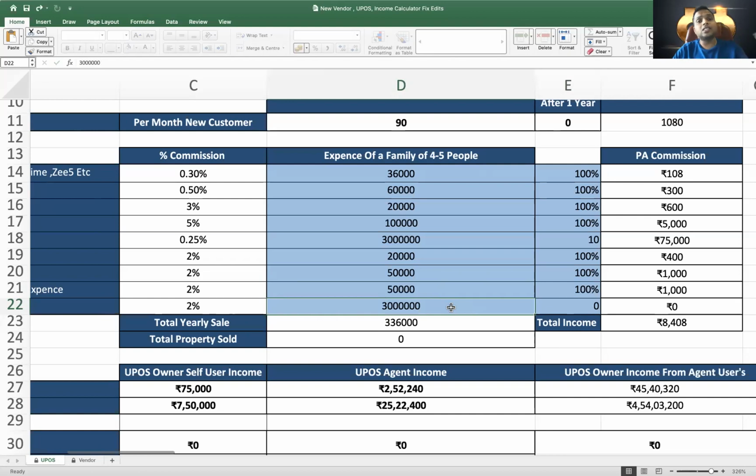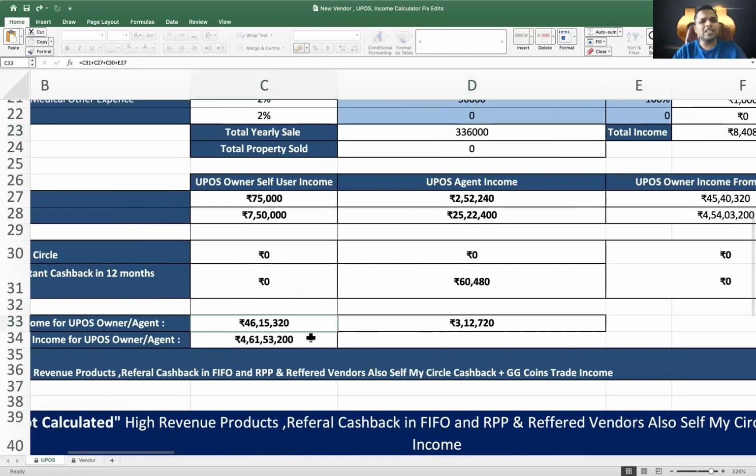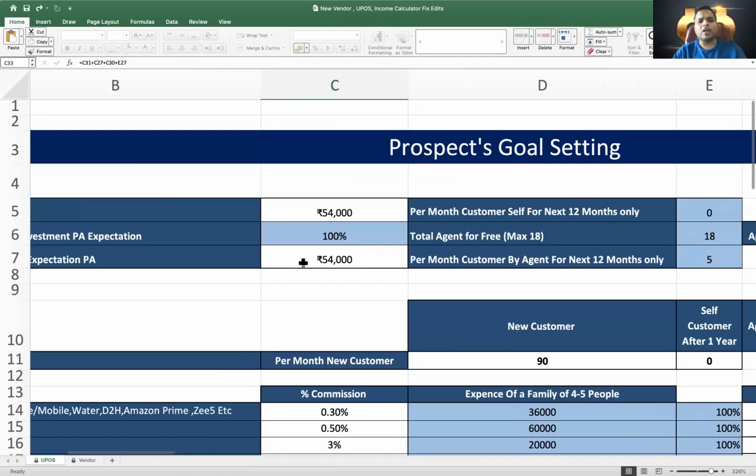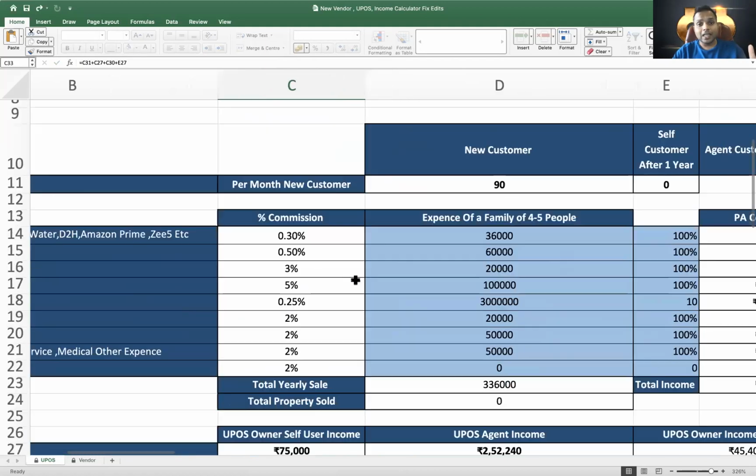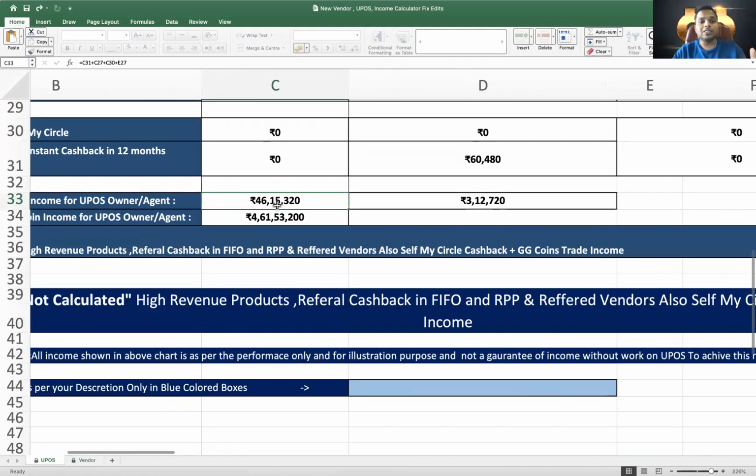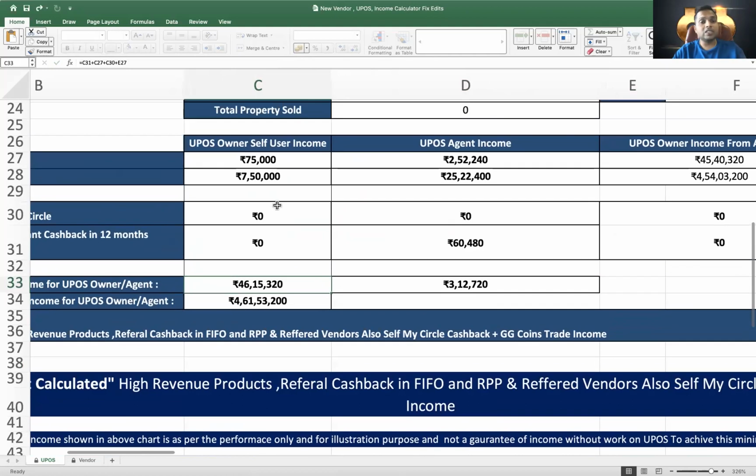Then you can sell real estate also through us, right? But let's not put real estate right now, because real estate is not everyone's cup of tea. Let's make it zero, no issues. Now you see the income: 46 lakh rupees every year. And with what a small investment you have done, and you already have cashback on it, GG coins on it, vouchers on it. Still you are earning almost 46 lakh rupees every year, which is huge.